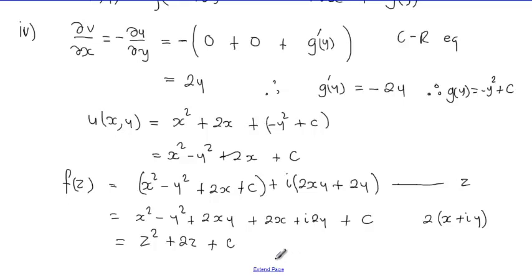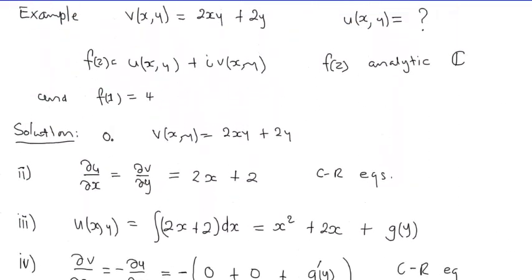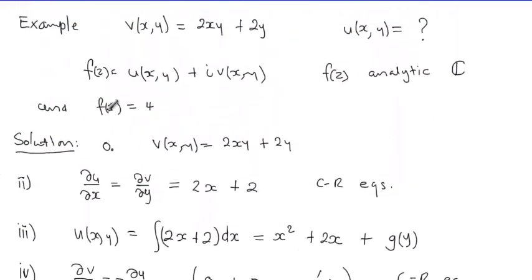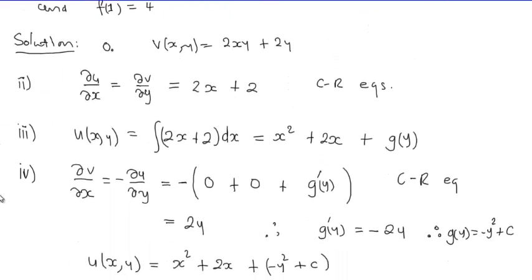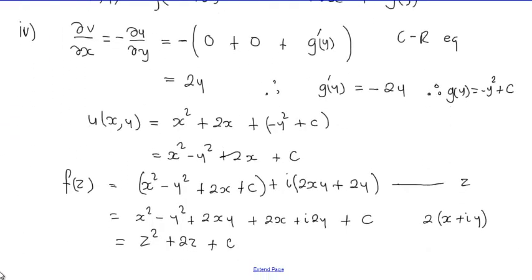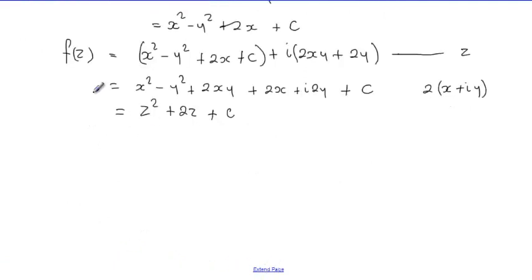So now we've got our f of z, which according to what we've done is analytic because we went through the Cauchy-Riemann equations. But what we haven't used in this exercise is the condition f of z at 1 is equal to 4. And that is what gives us an idea that we can now obtain c.